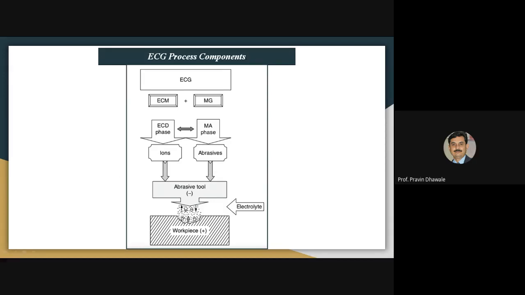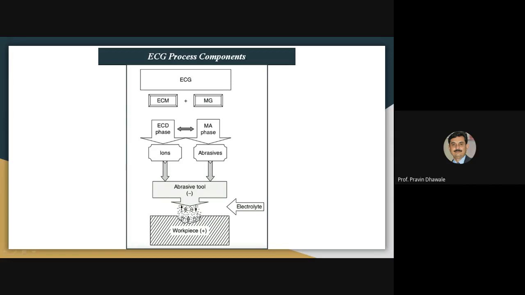We always maintain a sufficient gap between tool and workpiece in order to apply a voltage or potential difference across them. And to carry out chemical dissolution of the workpiece material, we must supply electrolyte solution between the tool and the workpiece, in the gap.